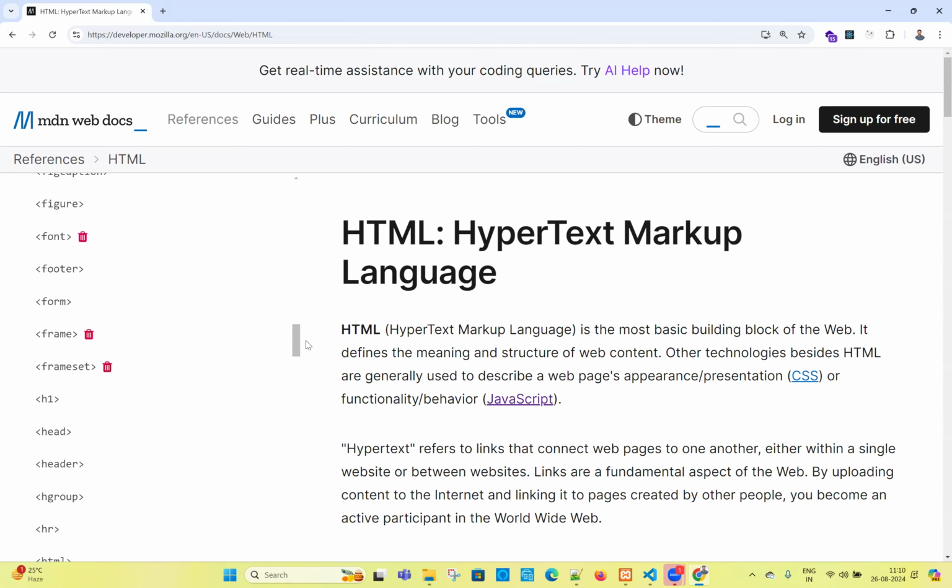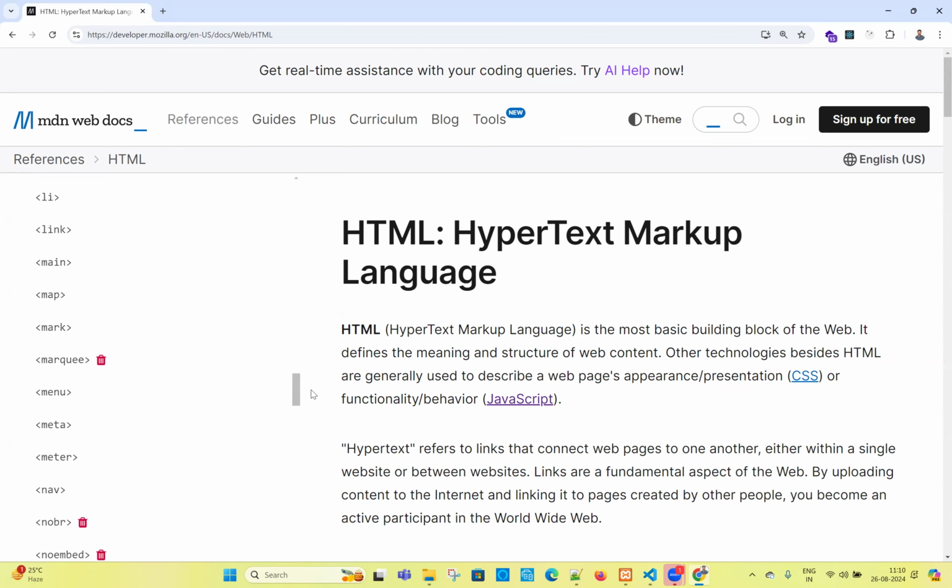Font is deprecated, frames are deprecated, and marquee is deprecated. Somebody asked me earlier, marquee is deprecated. Even if you want, you can use it. Some browsers will work, some browsers may not work. If it is deprecated, don't touch it. If anybody asks you, the marquee tag is deprecated. Maybe some of the questions may be, can you tell me some deprecated ones? Deprecated means you cannot use them. Deleted is different, deprecated is different.